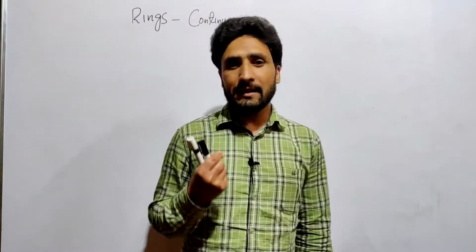Okay, I gave you the example M2 over Z. It is a ring but not commutative, but it has a unity. These are the points which you have to remember and keep in your mind very keenly. Now we will move to some more examples on rings.